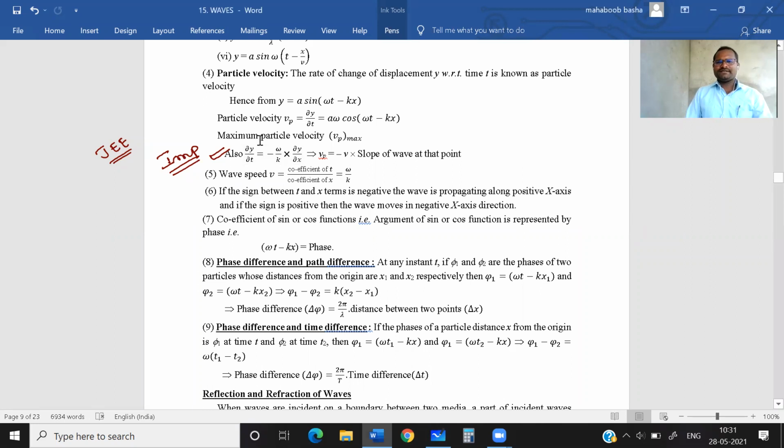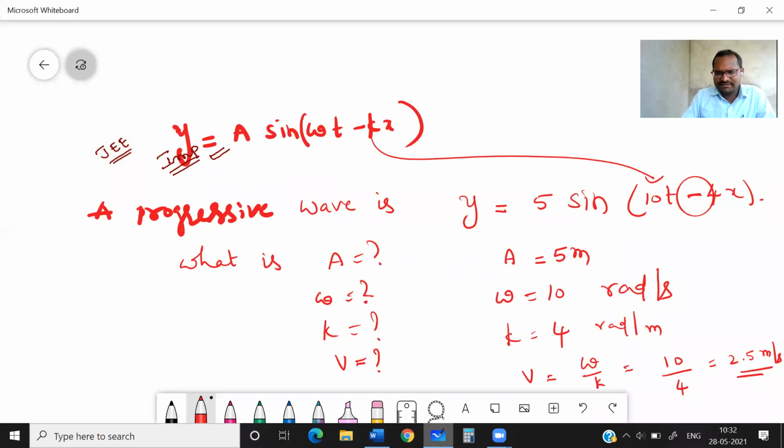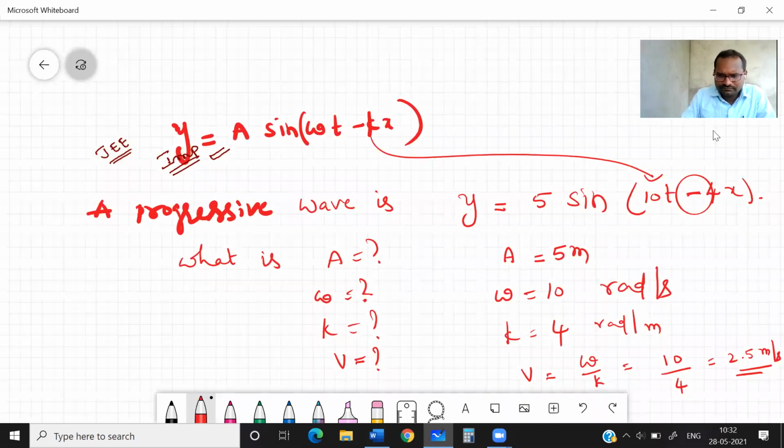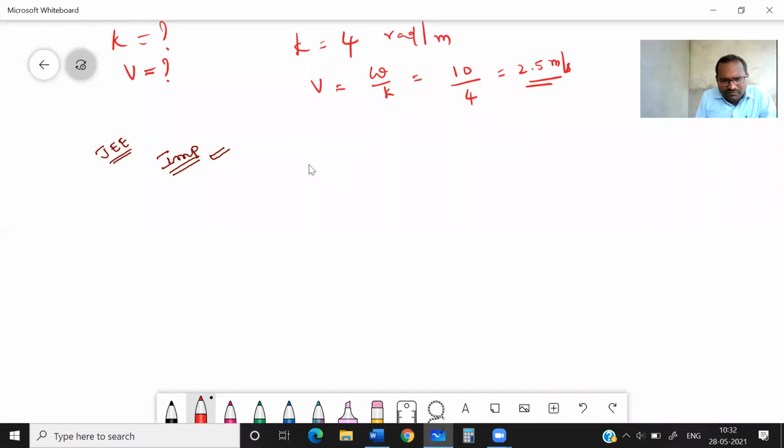Coming to this point, time is not there. Don't disturb the class. I'll take a white sheet and explain. We know y equals A sin(omega t minus kx). Correct? Now, take differentiation with respect to time, dy by dt.